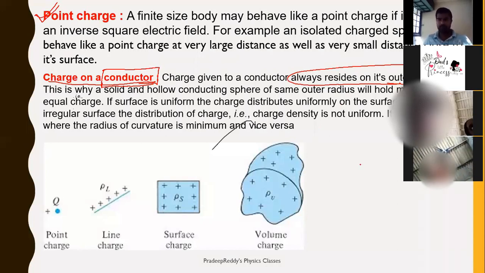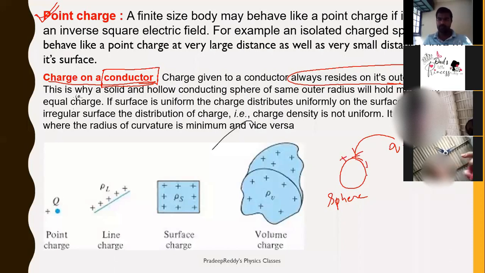Say, for example, if you are taking a sphere, let me consider a sphere. Now you are giving some charge, say Q is equal to 10 coulomb. This 10 coulomb of charge you are transferring to this sphere will reside only on the surface, like this: positive, positive, positive. On the surface, the total charge gets accommodated. Its radius can be r is equal to, say, 10 centimeter. As it is a conductor, the total charge is accommodated on the surface itself.